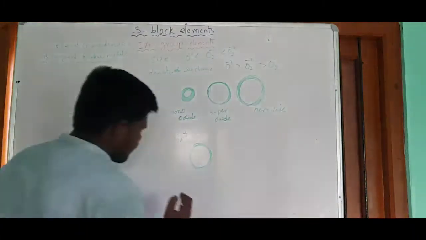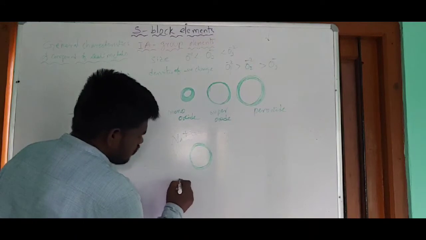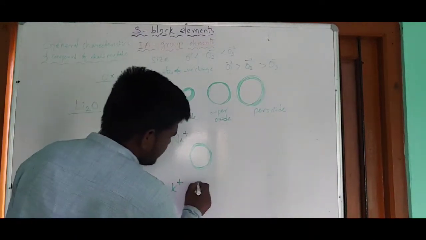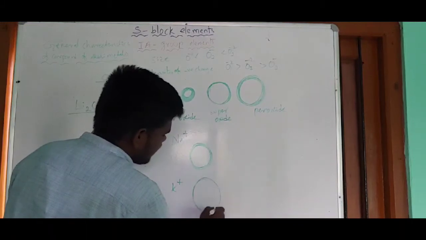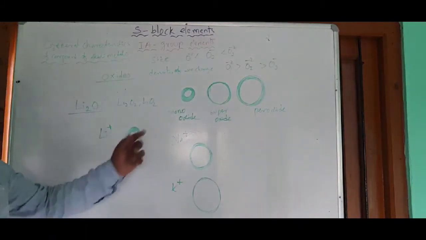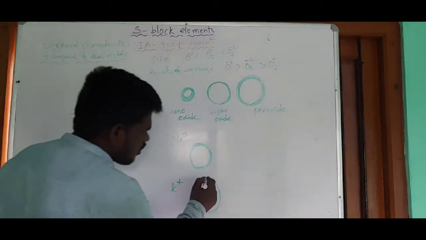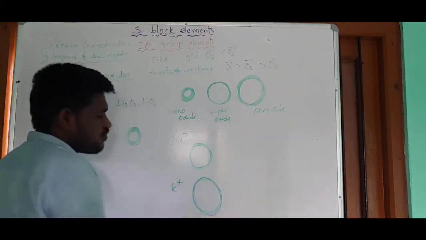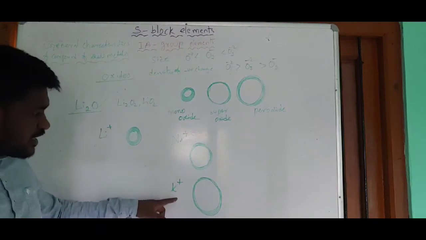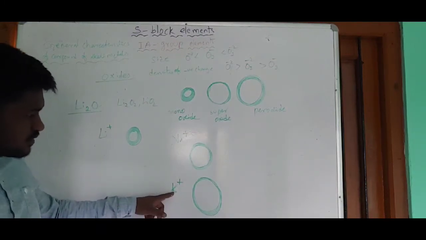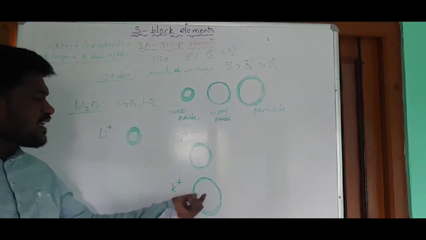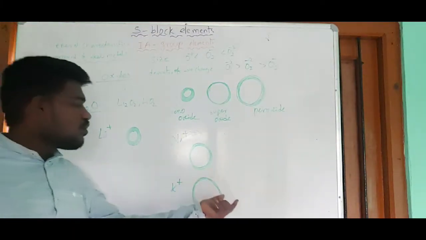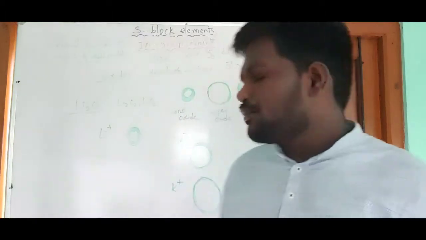Let me take another one, K plus. Potassium forms K plus. So here K plus contains more size than Na plus, and the next one, upon this one, the density of the positive charge is also very less. So to neutralize this one, it needs an anion with large size, and the next one, poor density of the negative charge.